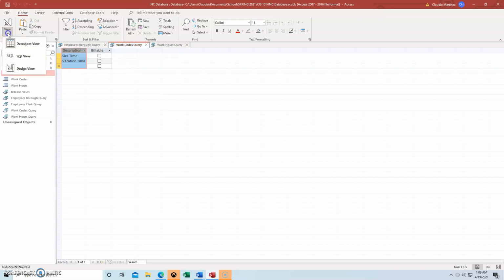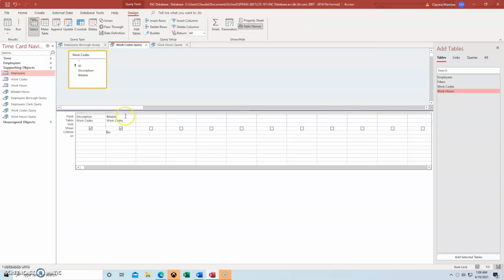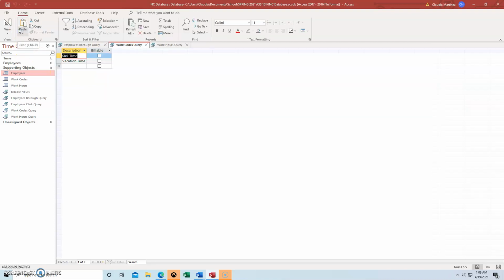For the work codes, we wanted to sort the yes or no features, so we put that in the criteria. We left the check mark, and that can show you anything that fits that criteria. So sick time, vacation time.